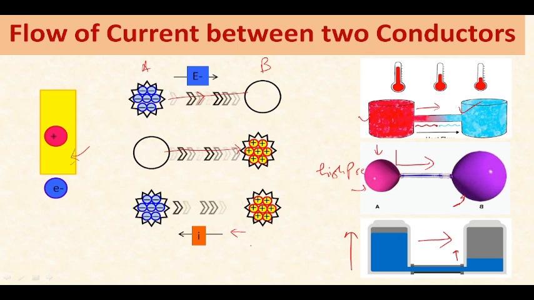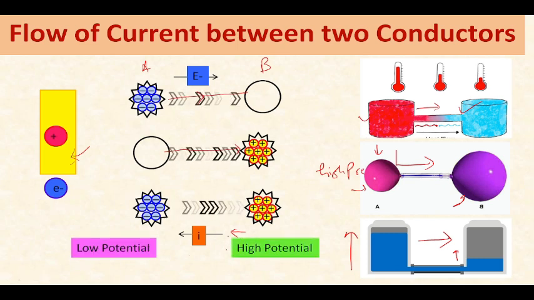Okay. So if we are talking about movement of current, then this movement of current is again from high potential to low potential. If we say this positively charged metallic conductor is at high potential and this negatively charged metallic conductor is at low potential, therefore the current is moving from high potential to low potential. This is the direction of the conventional current.